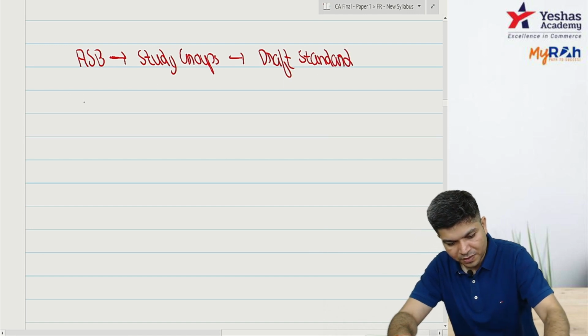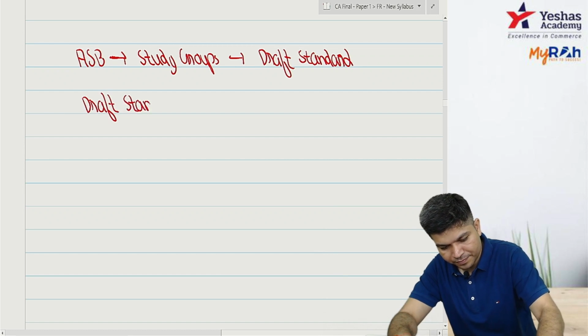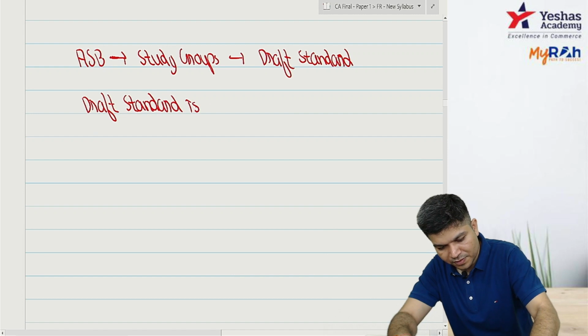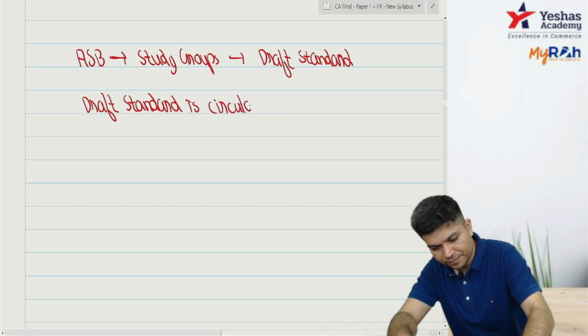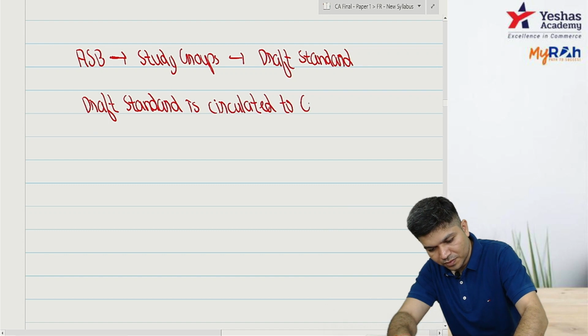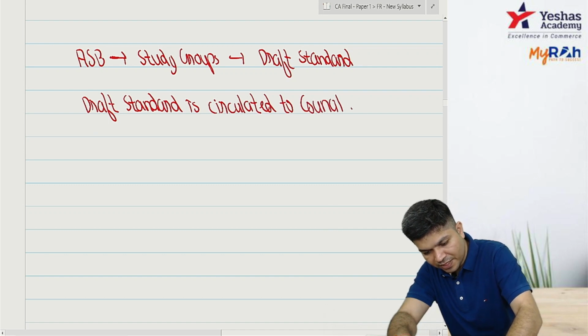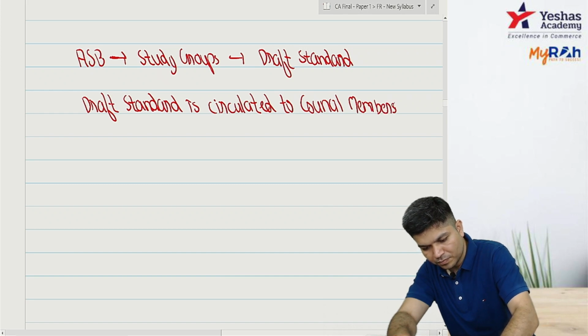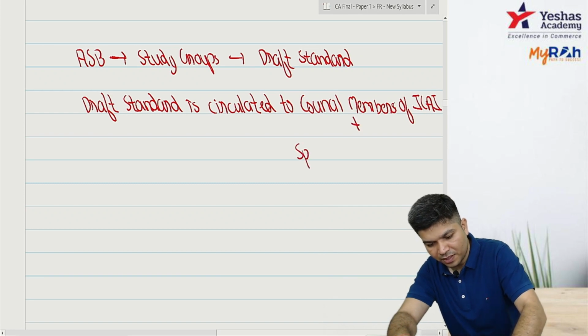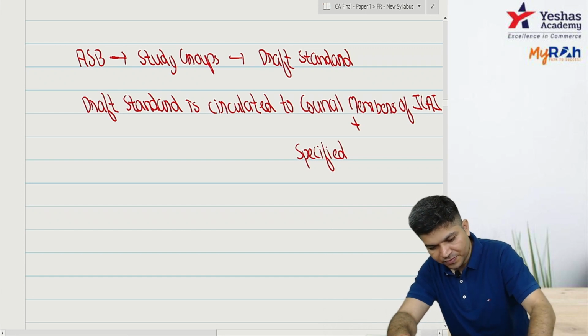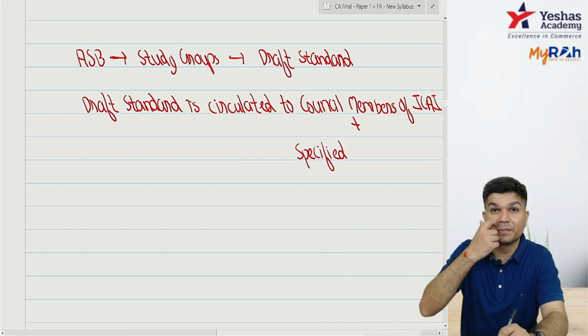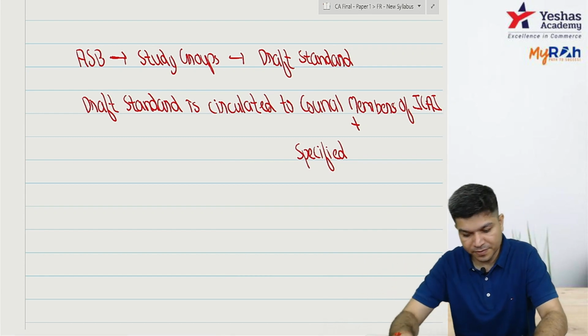Then the draft standard is circulated to council members of ICAI, plus the specified bodies like RBI, SEBI, stock exchanges, Institute of Company Secretaries, Institute of Cost Accountants.